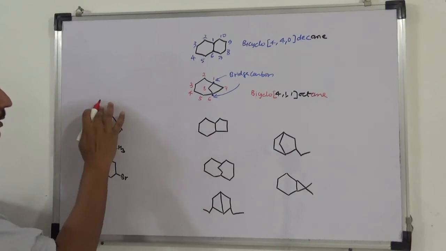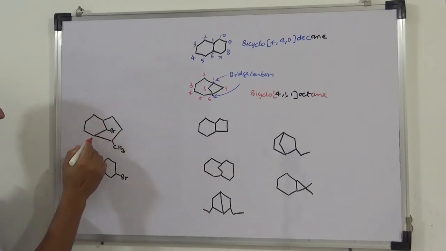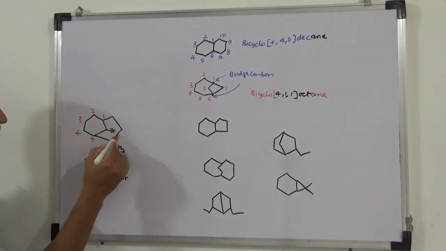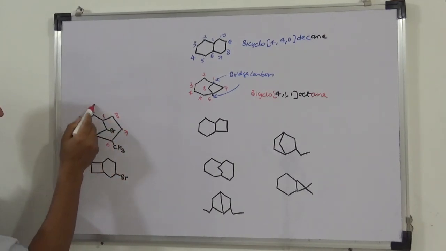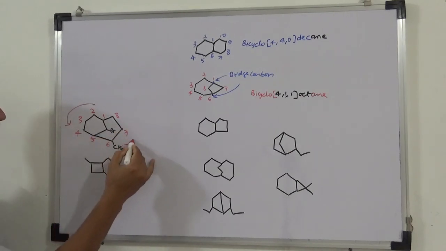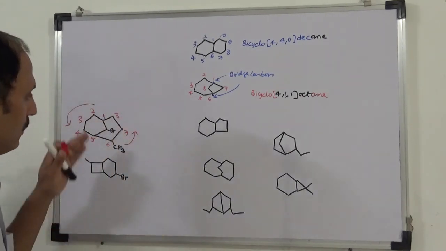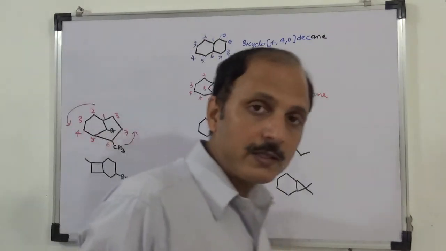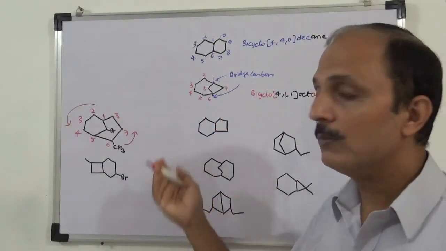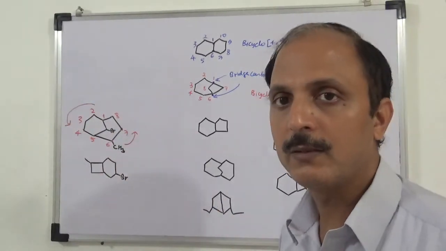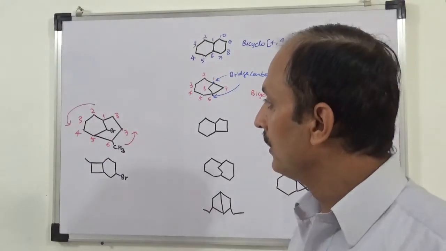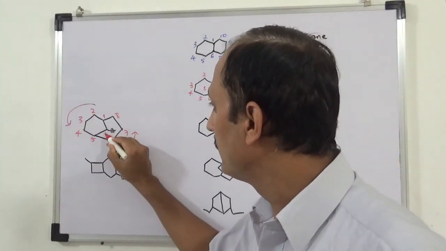Look, if I go from here, it is 1, then 2, 3, 4, 5, 6, 7, 8. This side has 3 carbons, 1 2 3, and this side has 1 2 3 4, so that's why I have gone this side, then this side in sequence. We start numbering from the bridge carbon and go towards the side which contains more carbons. This side has more carbons, this side has fewer. Then 8, and then 9 in between.